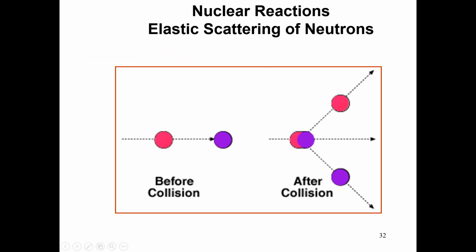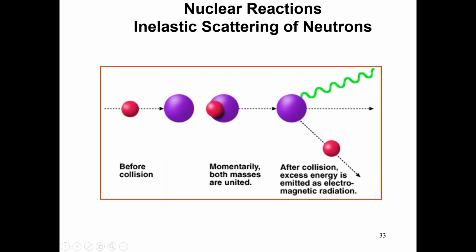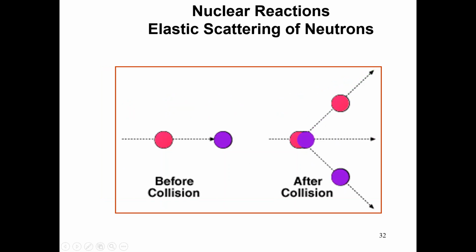If you are new in the field of physics and you want to know about the elastic scattering of the neutron, you should consider this diagram. Before the collision, we have a target particle at rest.